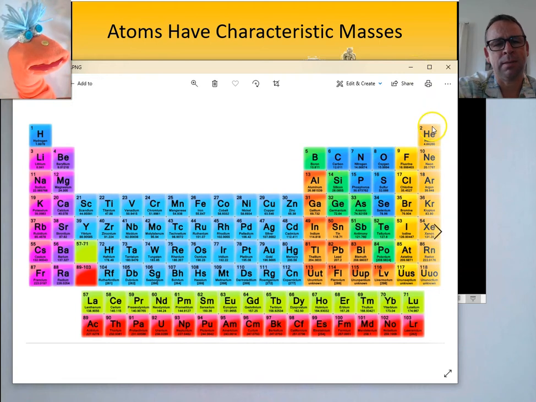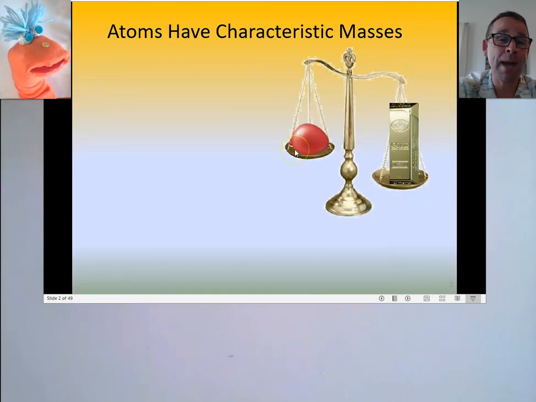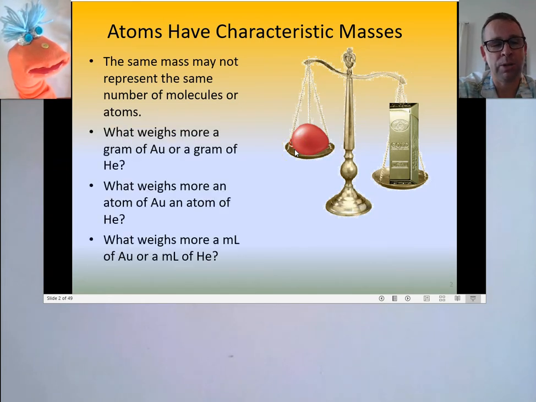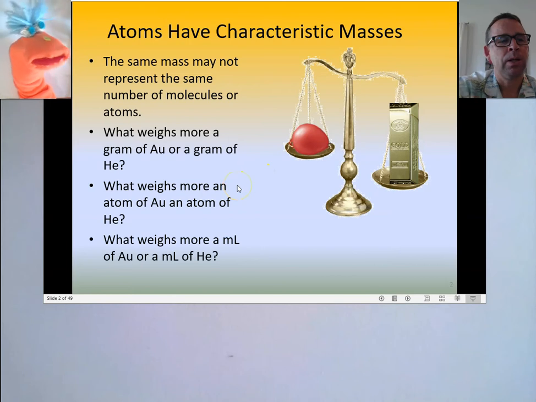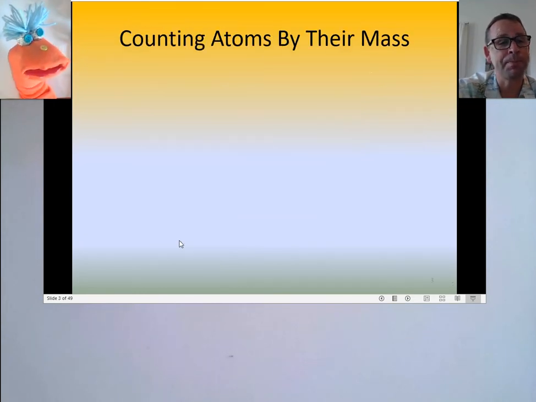So yes, just because you have an atom of two different kinds of atoms doesn't mean they have the same mass. And we need to remember that. We need to remember that the masses of atoms are different from each other. Okay? All right, now, as far as volumes of material, that depends on their density, right? If you just have a gram of two substances, then yes, they have the same mass. They both have 1 gram.